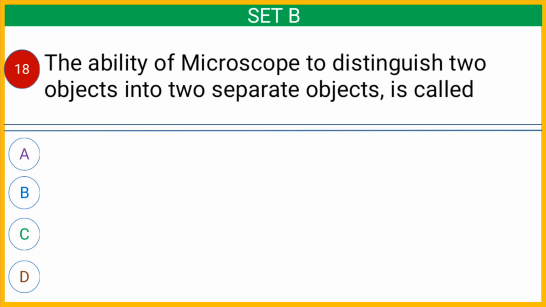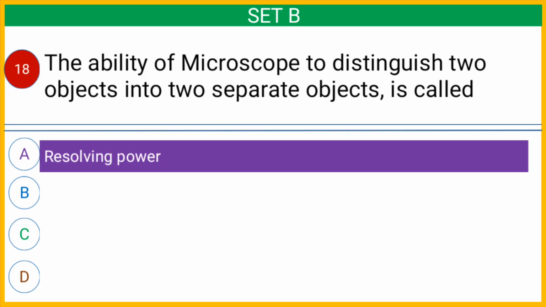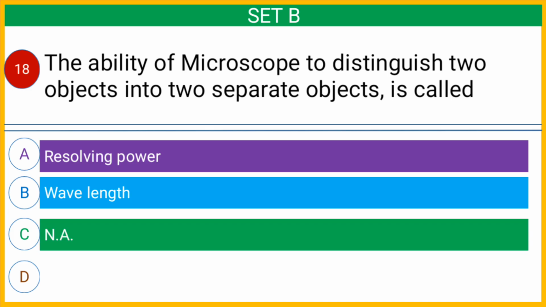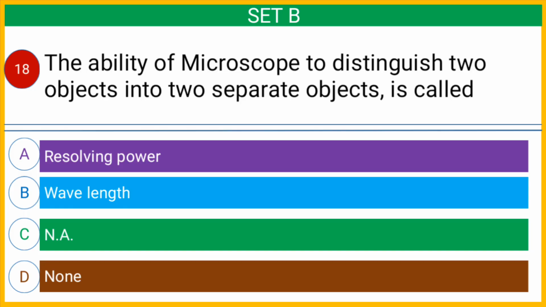Question number 18, the ability of microscope to distinguish two objects as two separate objects is called option A resolving power, option B wavelength, option C NA, or option D none. And the correct answer is option A resolving power.